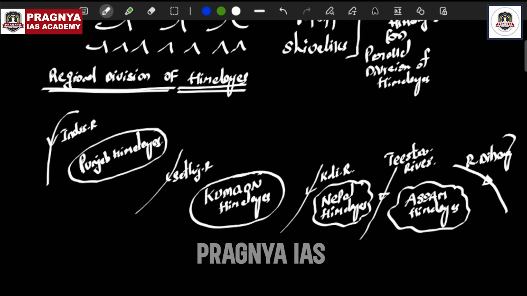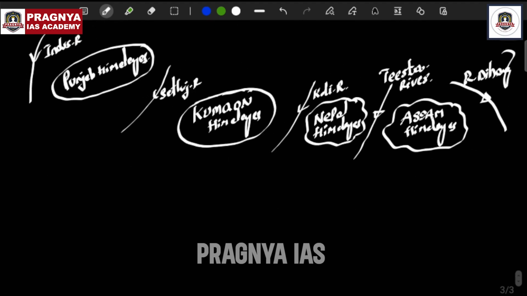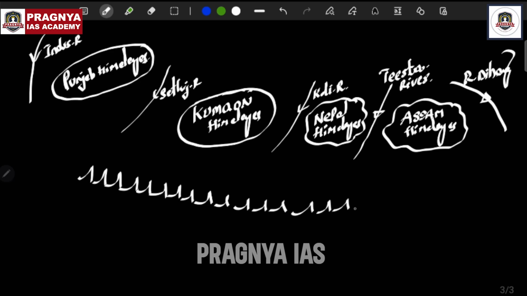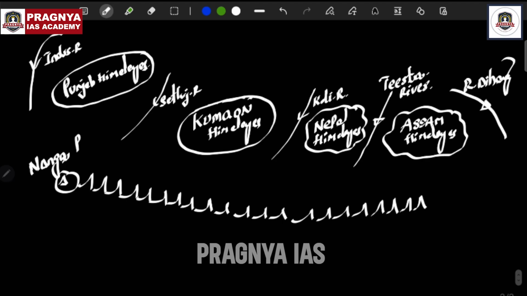If you see this particular Himalayas, you have to understand a few more things. The Himalayas are in an arc shape, a 2,400 kilometer arc. They extend from Nanga Parbat, which is in Pakistan occupied Kashmir, to Namche Barwa in Tibet. So this is the arc-shaped Himalayas.